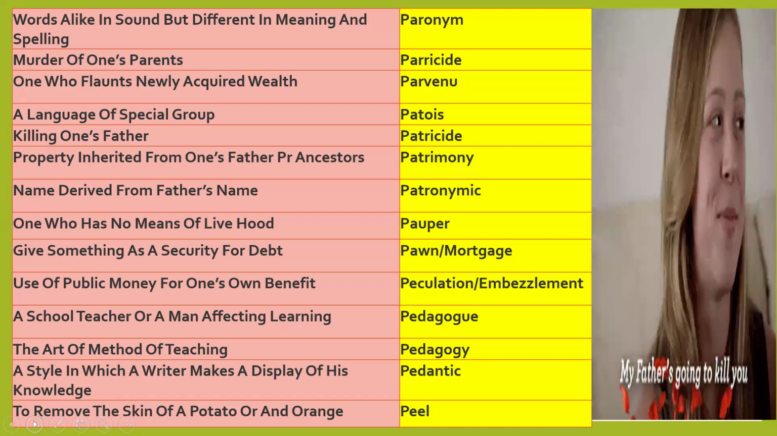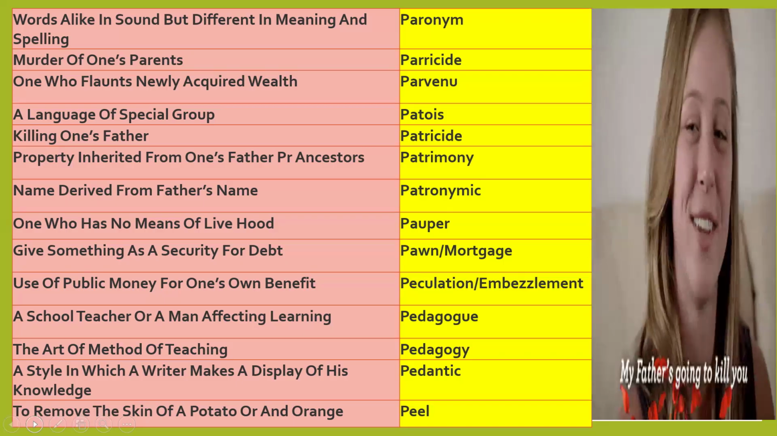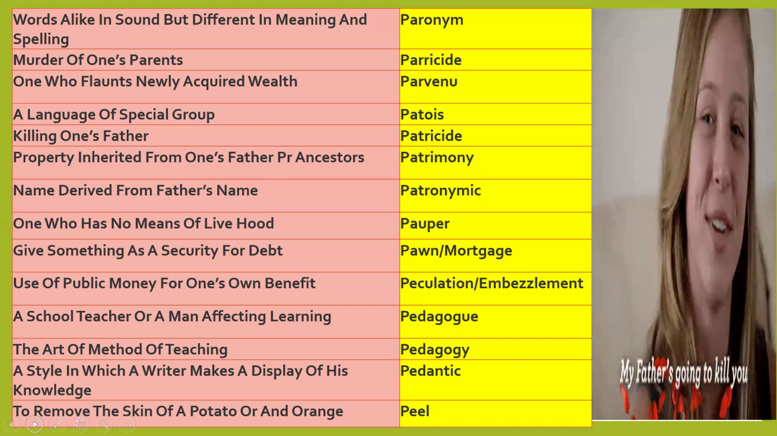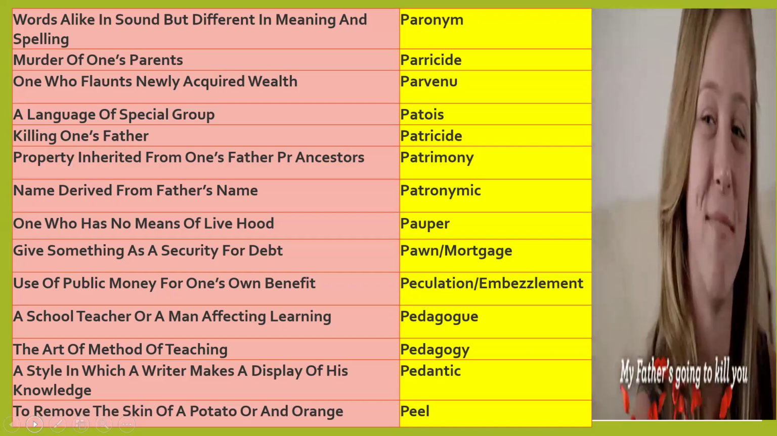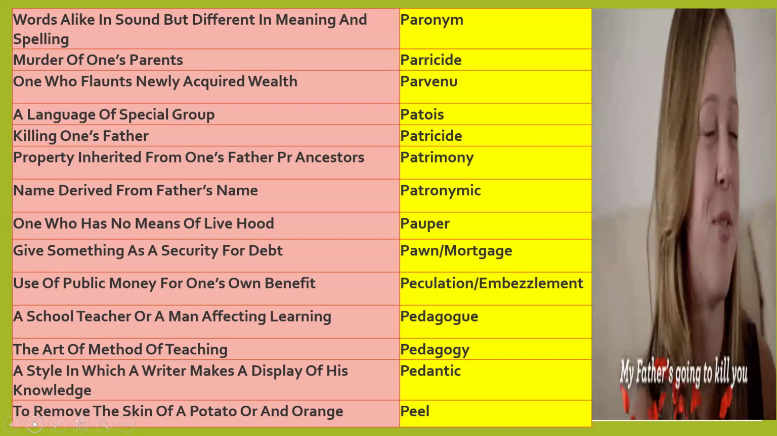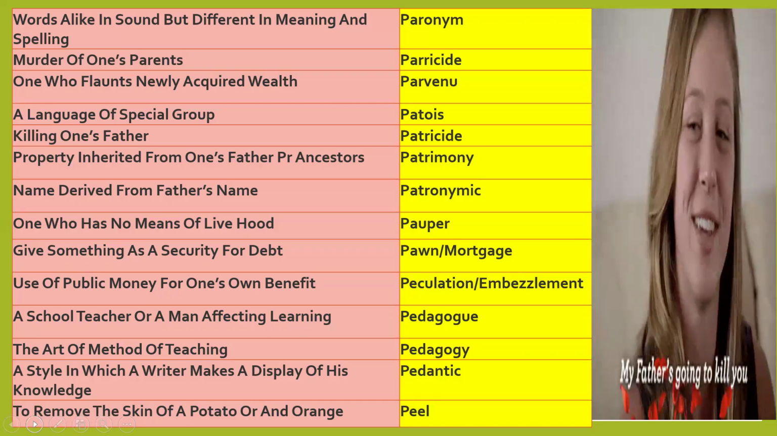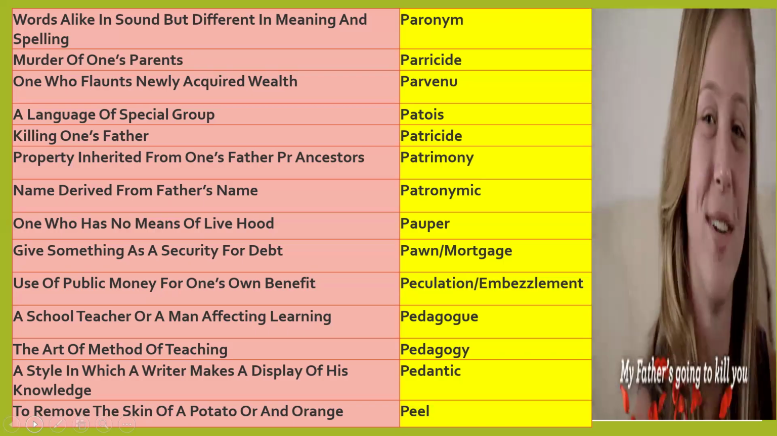Parricide means murder of one's parent. Parvenu means one who flaunts newly acquired wealth. He acquired wealth within a few days and is always boasting, I am rich, I am rich. So, parvenu. Patois means a language of a special group. Patricide is killing one's father. Patrimony is what is inherited from one's father, ancestor.